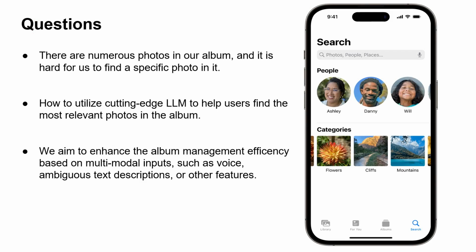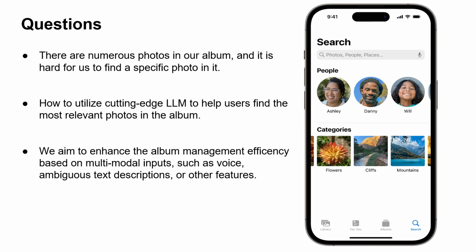At first, let's quickly go through the questions that we are facing right now. Currently, a lot of the people using their smartphones to take pictures, and there are usually numerous photos in our album. And it is quite hard for us to find a specific photo in it because the photos can be in very massive amount. And to find a relevant photo in it will be a very difficult problem.